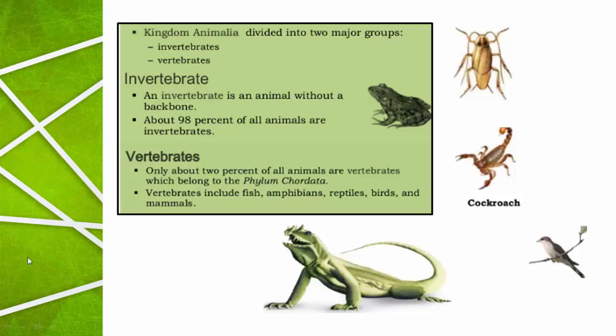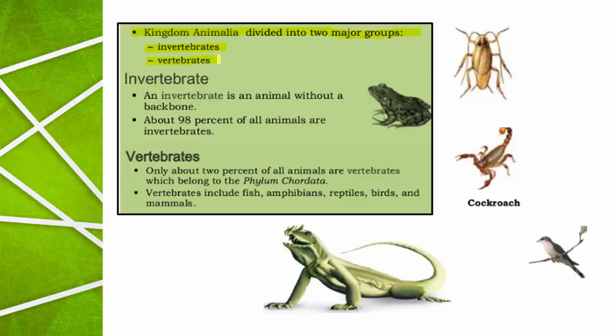Kingdom Animalia, based on the main character, backbone or vertebral column, is divided into two major groups. First is invertebrates, also called non-chordates.